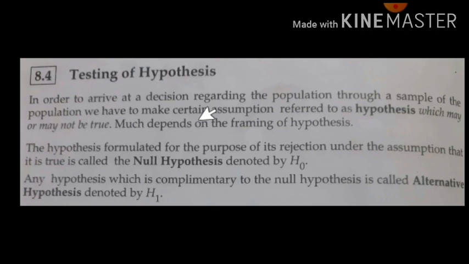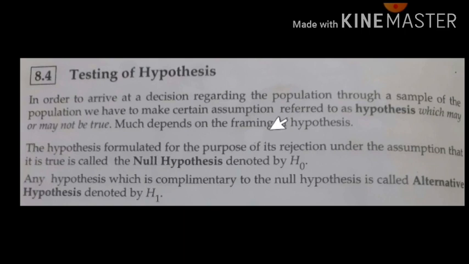In this hypothesis we study two different types, called null hypothesis and alternate hypothesis.